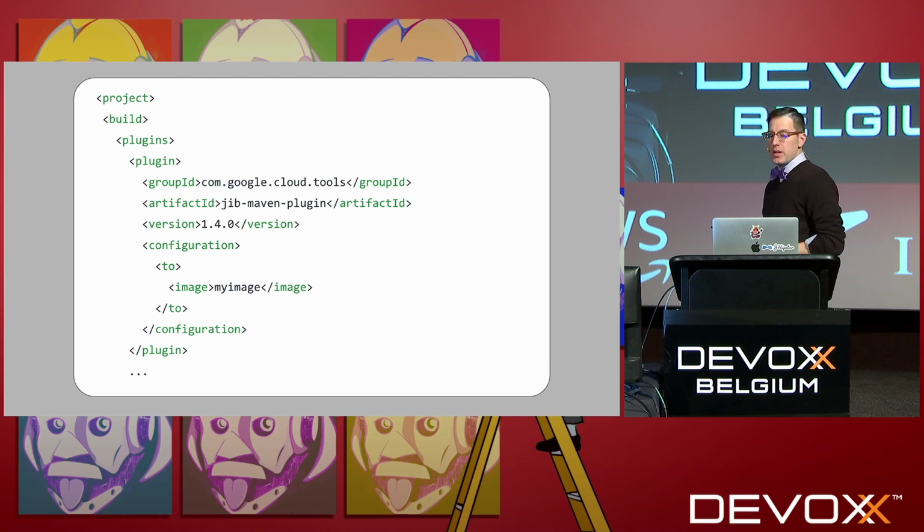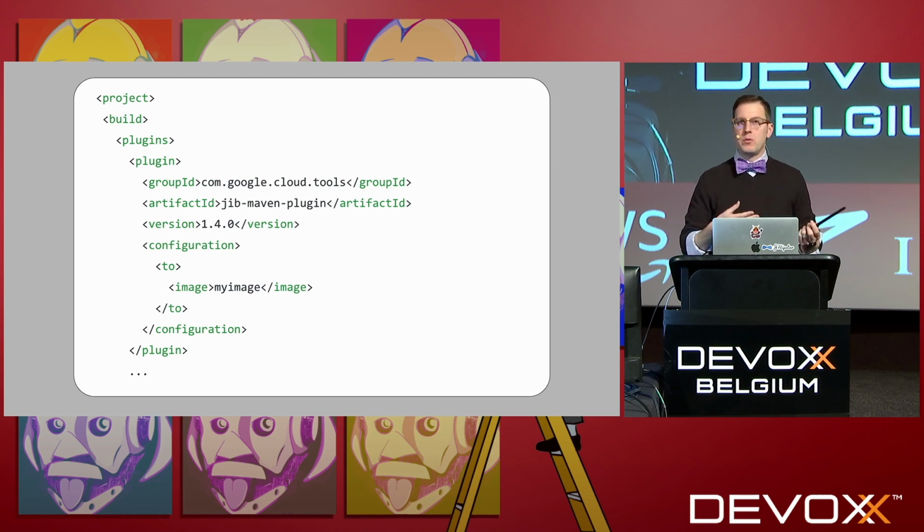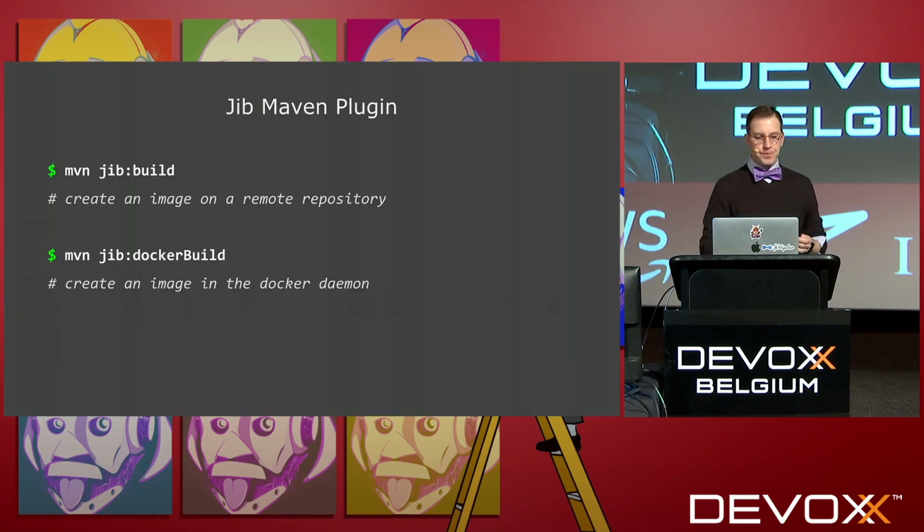So we use the Maven plugin just like any other Maven plugin. I think the only configuration that's required is the name of the image you want to produce. There are some other configuration options, but for the most part, it's really simple. It's what an application developer who works with Maven and Spring or whatever it may be is familiar with. Once we have the plugin, we just run Maven commands like we'd run any other Maven command.